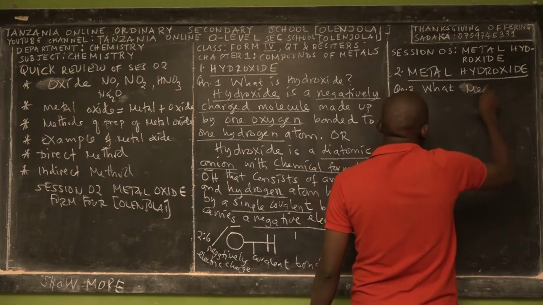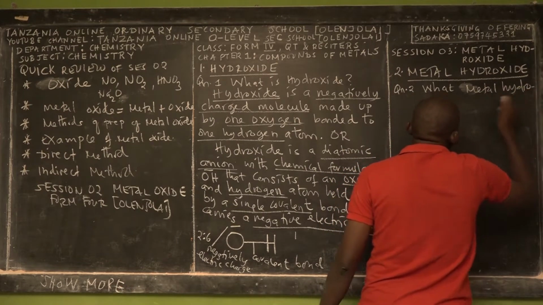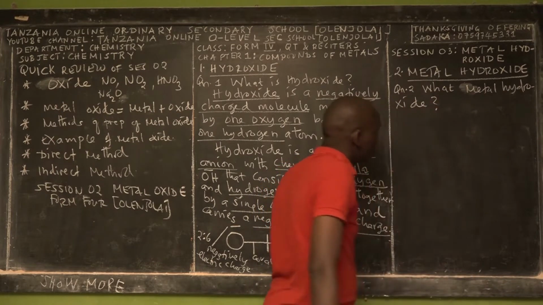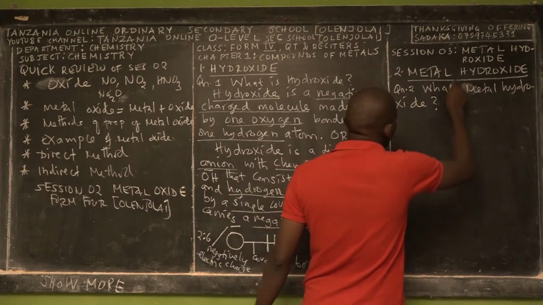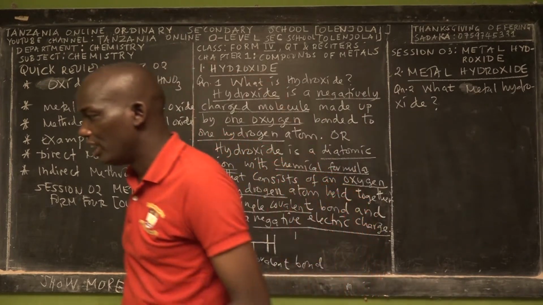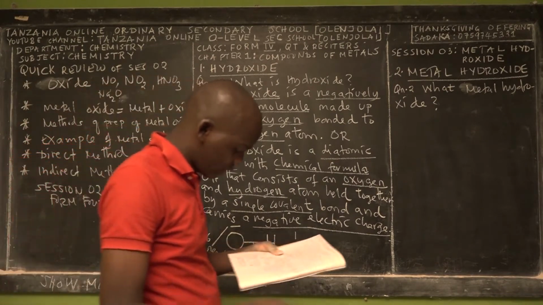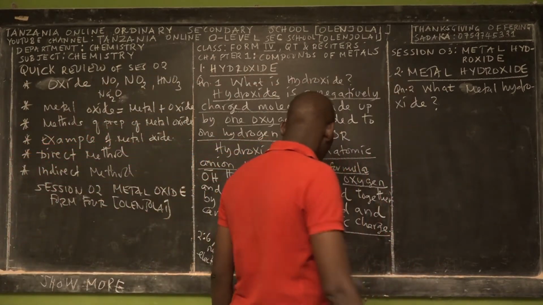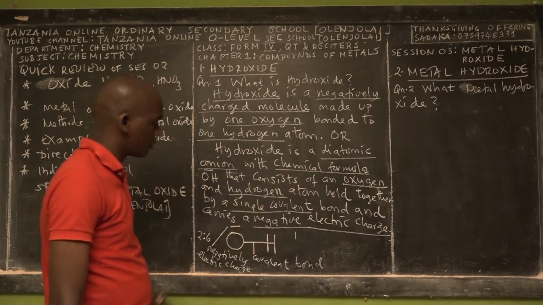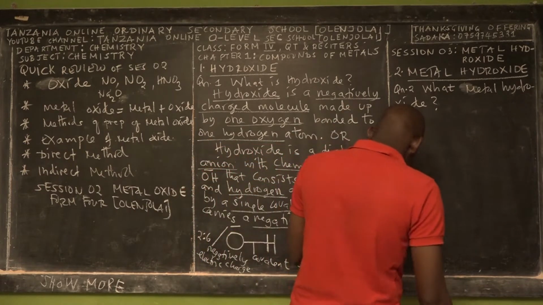Because we know the definition of metal hydroxide is not the same as the definition of hydroxide. I have given you the foundation. Hydroxide has been a vocabulary for you, but metal and non-metals we taught you in chemistry of Form 1, Form 2, Form 3. So what is metal hydroxide, before I even give you examples of hydroxide compounds?